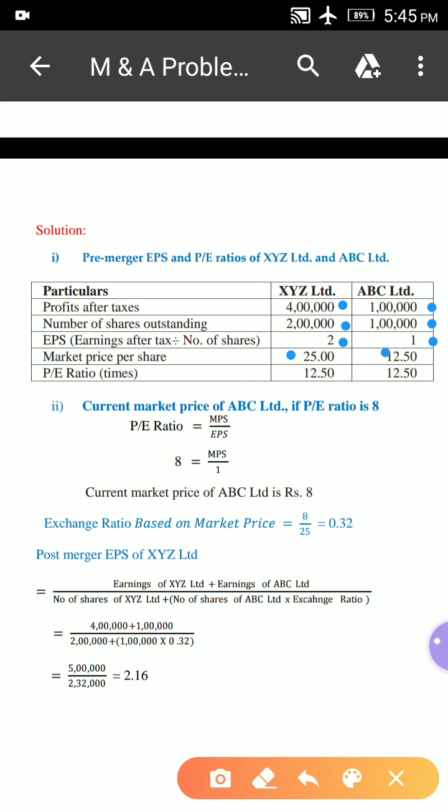For ABC Limited it is 12.50. So what is PE ratio? PE ratio is nothing but price earnings ratio. Price represents the market price of the share, earnings represents earnings per share. So that is MPS divided by EPS. Here the formula is given.